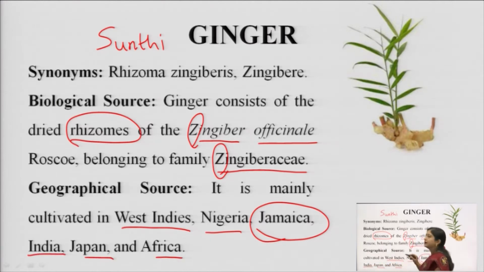Japan and various other African countries manufacture ginger, and ginger is a food material consumed not just in India, but in all the cultures. So it is a part of food in all the cultures due to its flavor, and secondly due to its digestive properties. It enhances our digestion, so that is why it is incorporated in our diet, so that it helps in good digestion of the food.